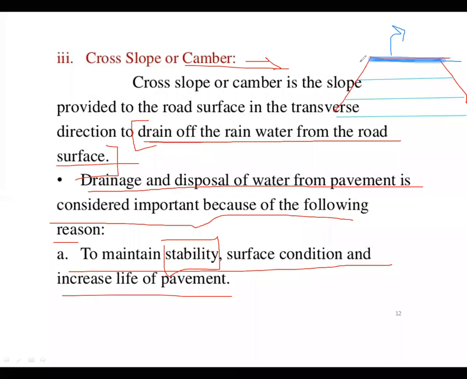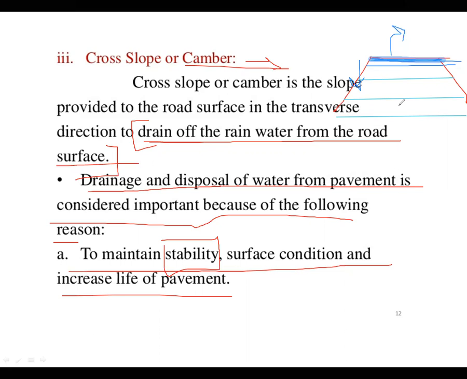Vehicles move on that surface and don't see the bottom layers, but the bottom layers provide stability to that portion. Sometimes you might see a pothole on the surface, or the road has settled and curvature happens. These things happen because there is no proper draining of rainwater, or whatever water is on the surface.